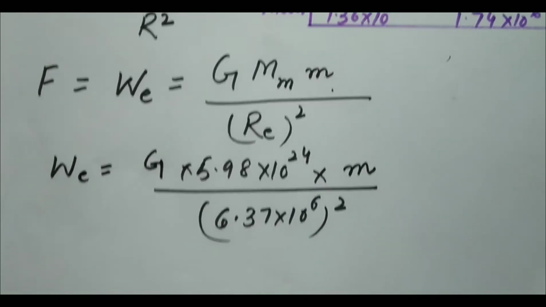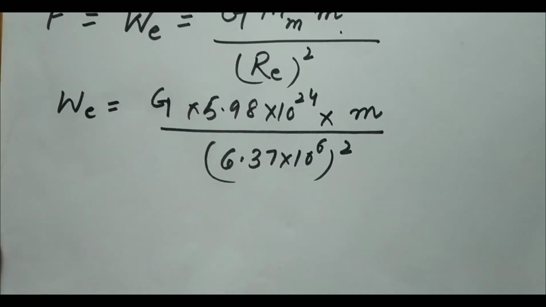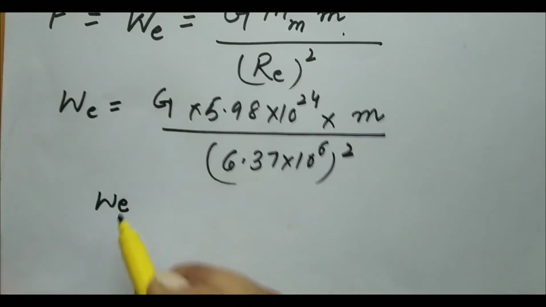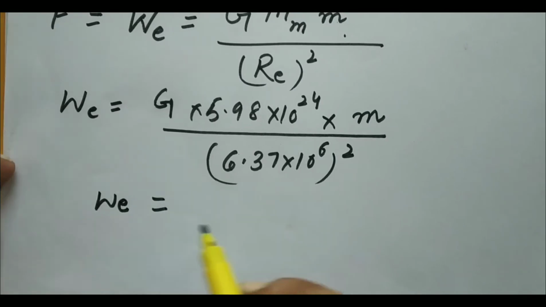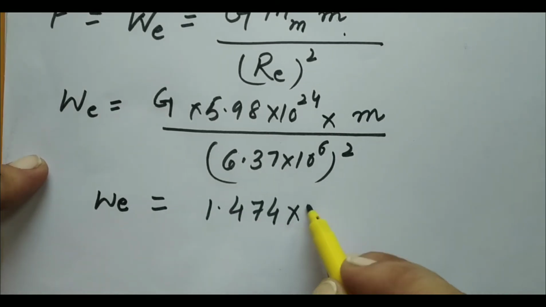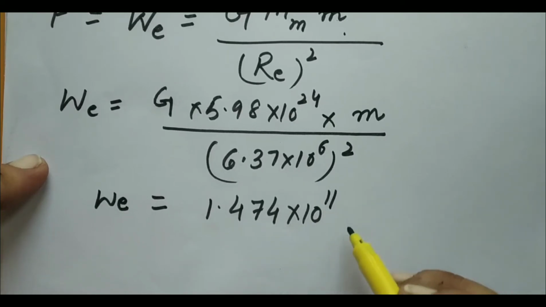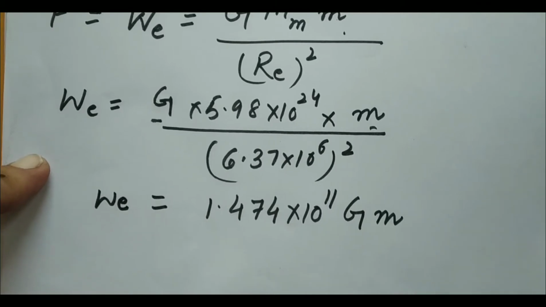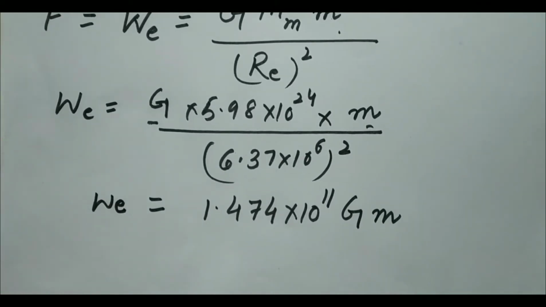Okay, so by putting these values, the value of weight on the earth comes out to be 1.474 into 10 to the power 11 Gm ऐसे लिख देंगे हम लोग और ये m भी आ गया हमारा ऐसे. Okay, so this is the weight of the object on the earth.